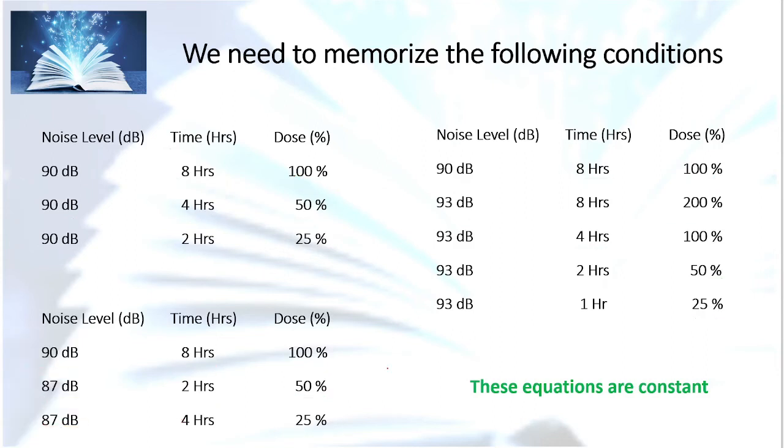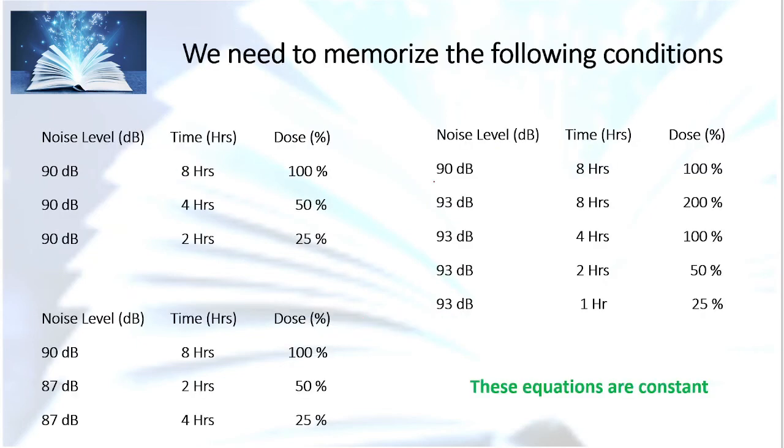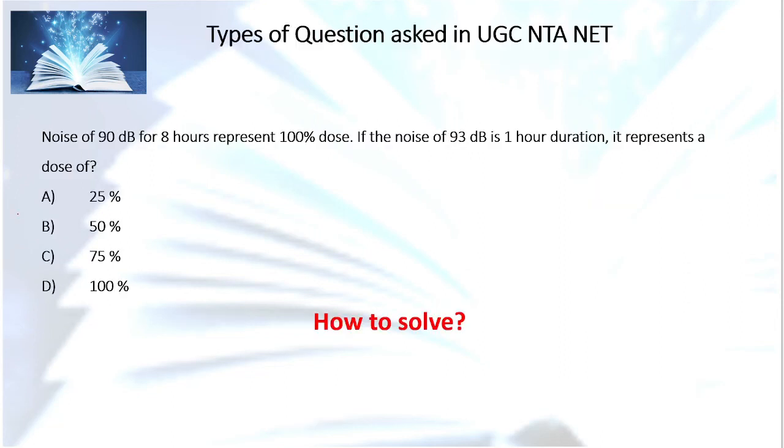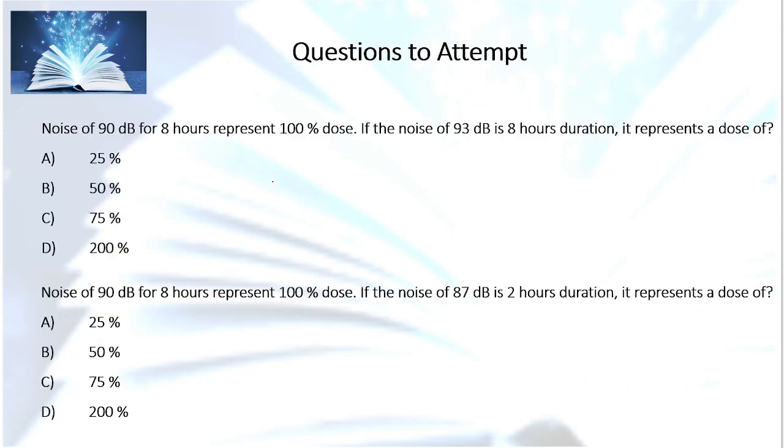So let's go to the previous question and see what the answer was. Noise of 90 decibel for 8 hours represents 100% dose. If noise of 93 decibel is of 1 hour duration, it represents a dose of, so it's clearly seen that 90 decibel for 8 hours represents 100% of dose, and 93 decibel for 1 hour represents 25% of dose. So the answer will be 25%. So these are a few questions which you can attempt.